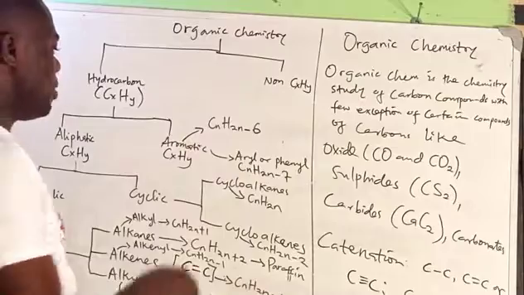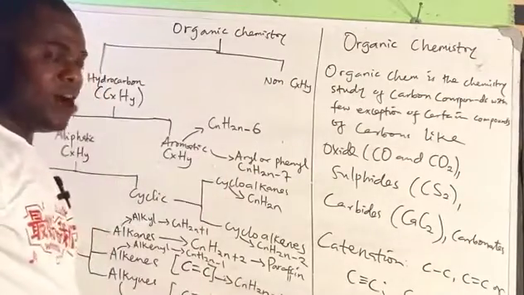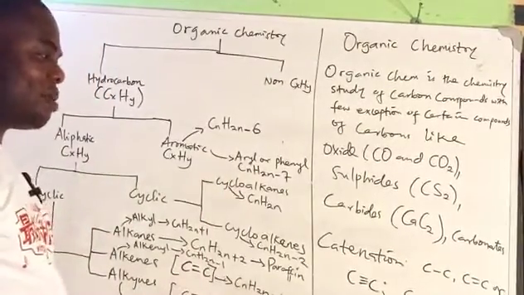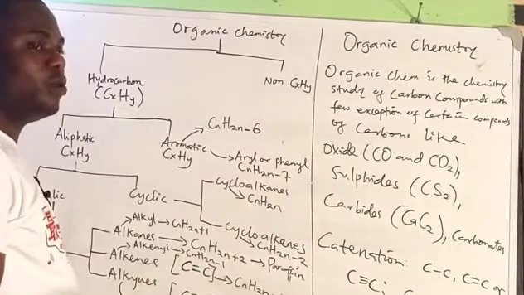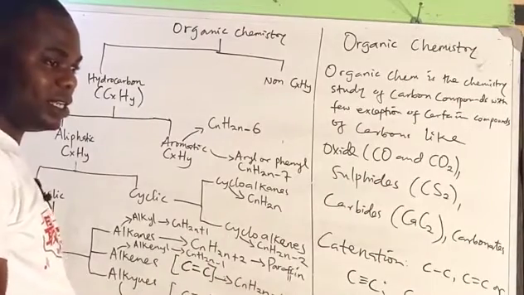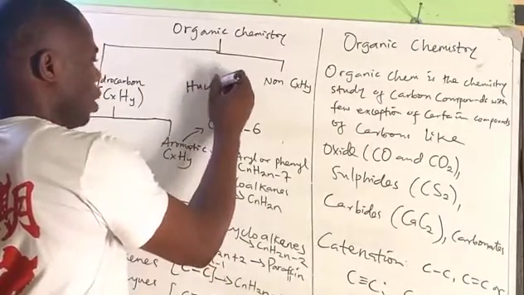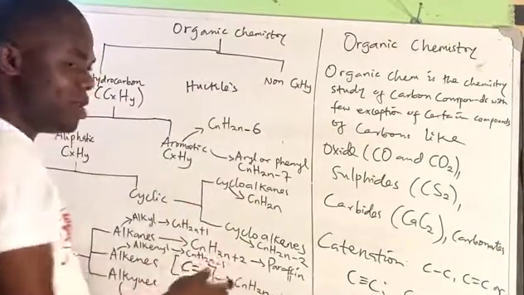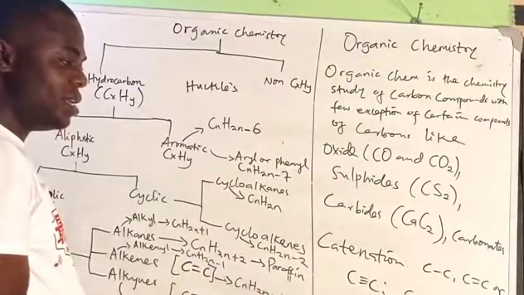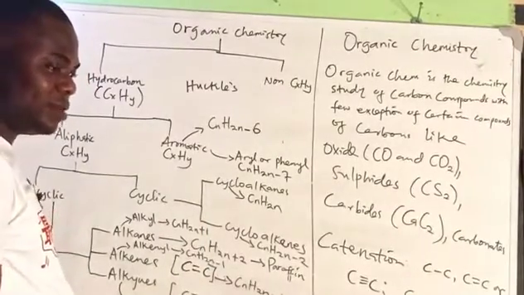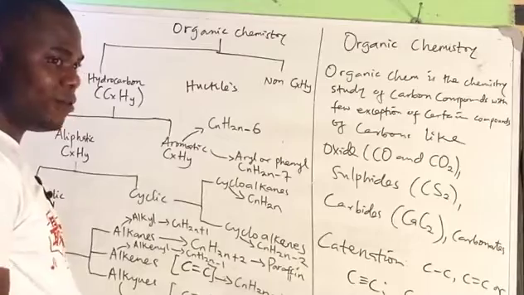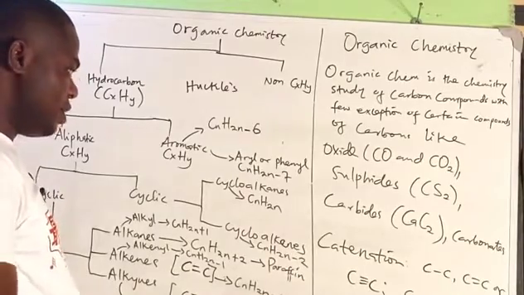Here, there's a property called aromaticity. For a compound to be considered aromatic, you must obey the rule of aromaticity, which we call Huckel's rule. All these things I'm going to take bit by bit, one after the other, and demystify it to the level that you can masticate and stand for your various exams.